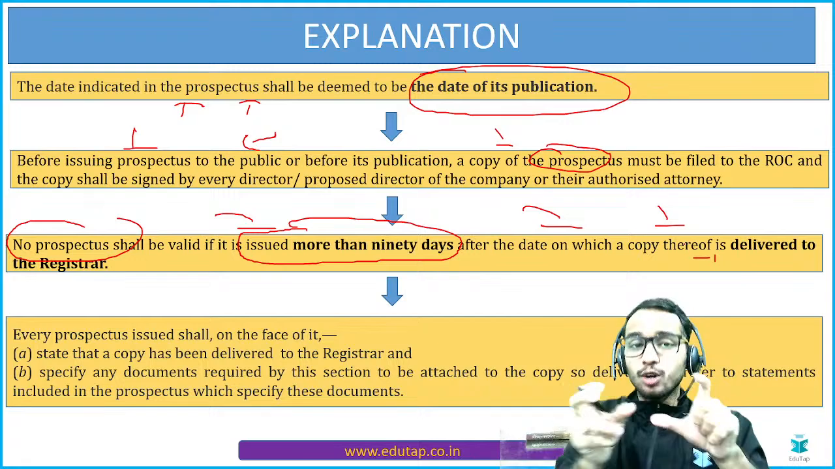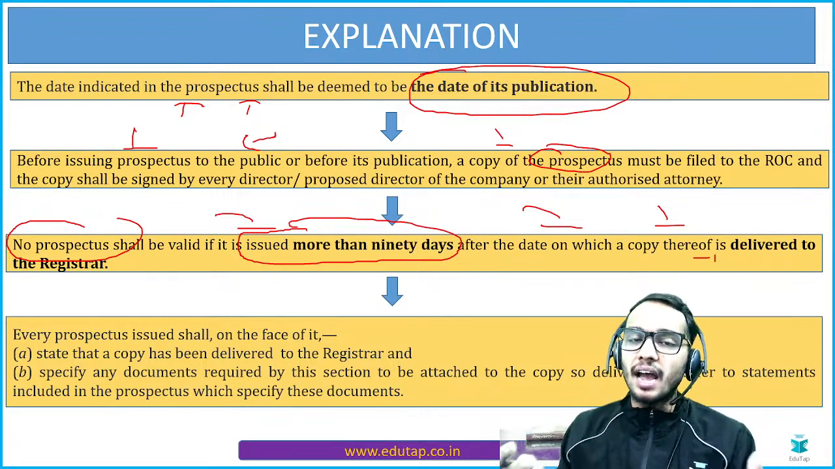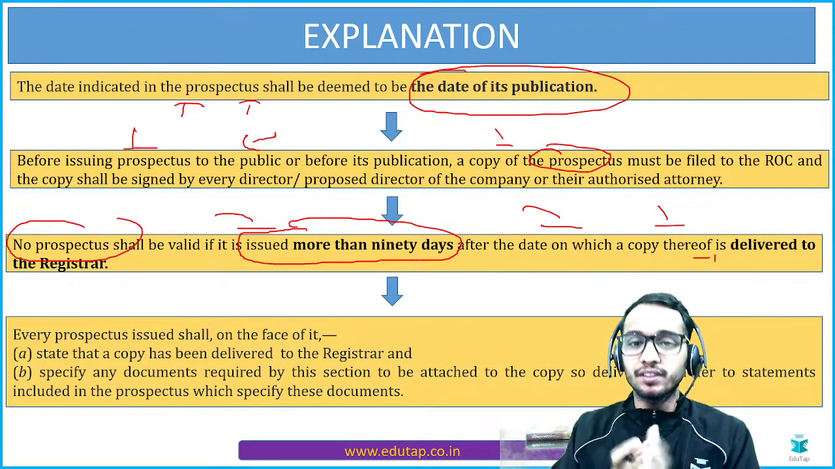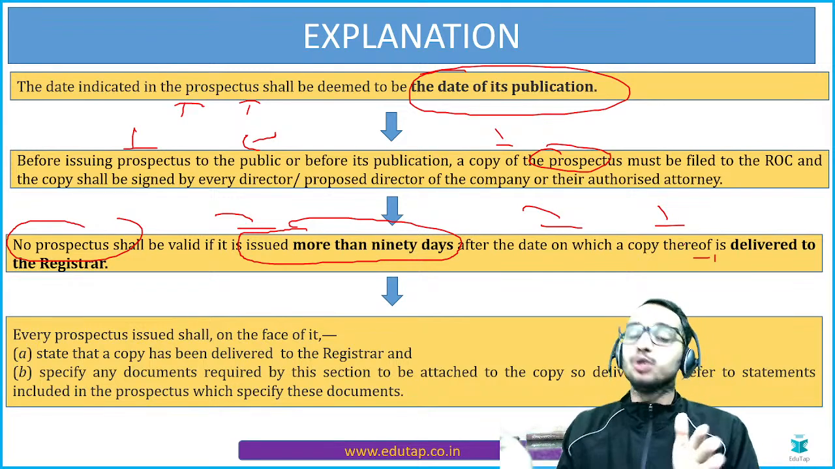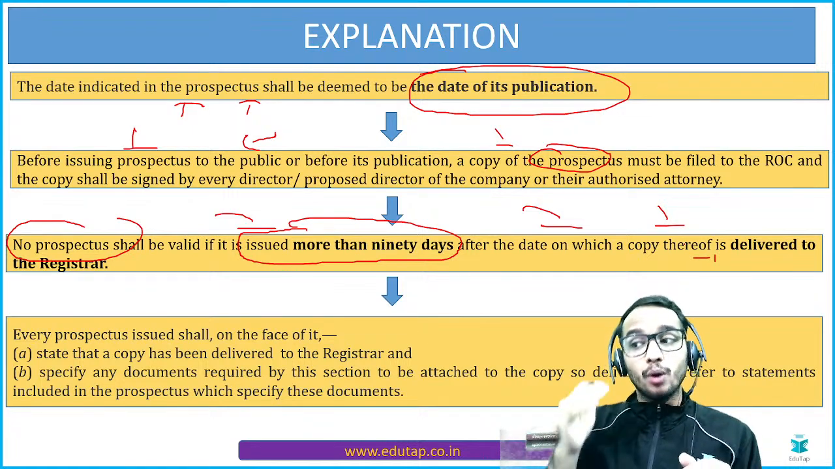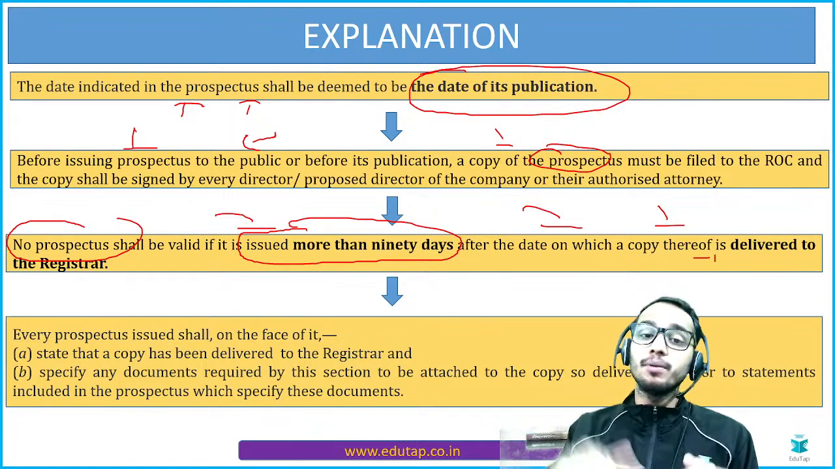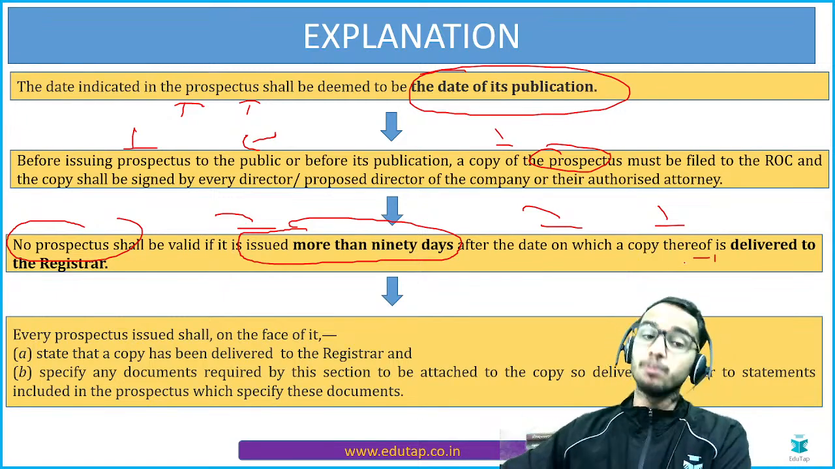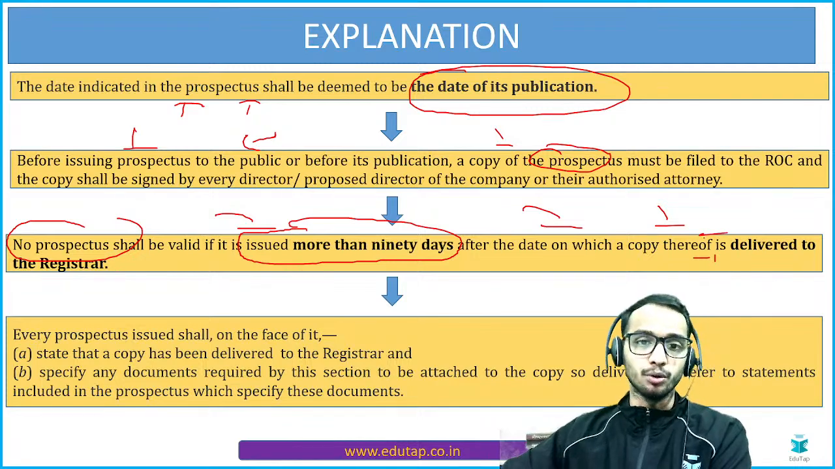The date on which the registrar has received the copy of the prospectus, after that within 90 days you have to issue the prospectus. If you are issuing it after 90 days, it will be considered invalid, right? So it is what is written here. No prospectus shall be valid if it is issued more than 90 days later. Okay.